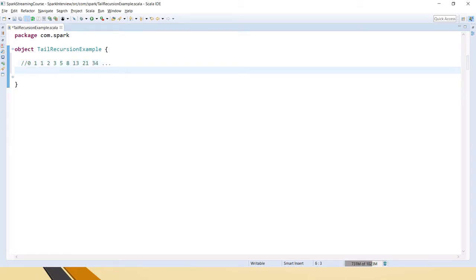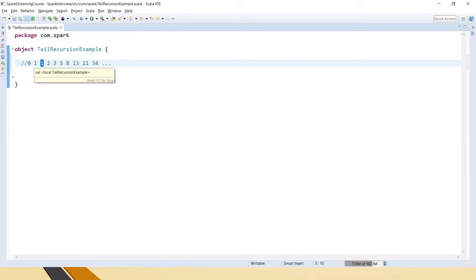Here, if you notice, for every current number we have to sum the n-1 and n-2 values. So it's like an iterative process, right? Every time it has to consider the previous two values and sum them up with the current one, and then it prints the Fibonacci series.